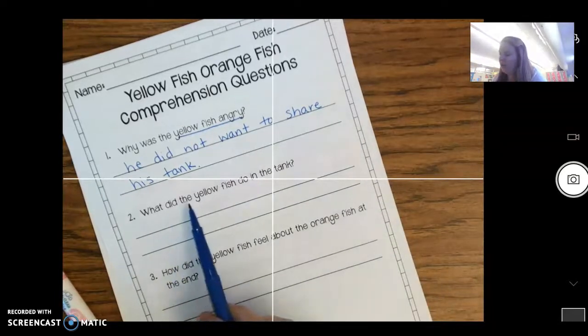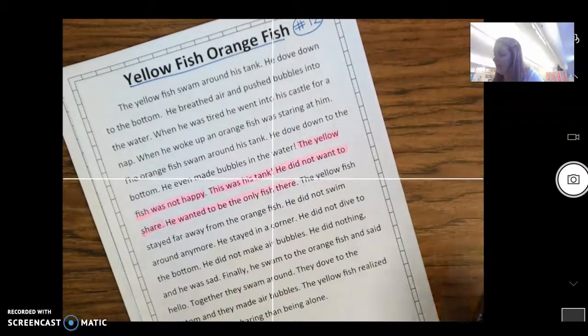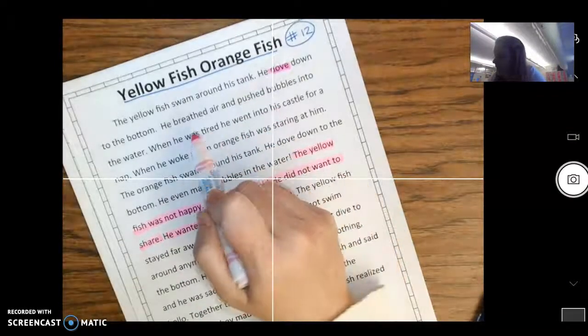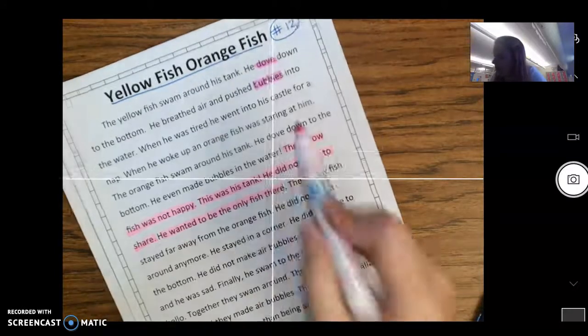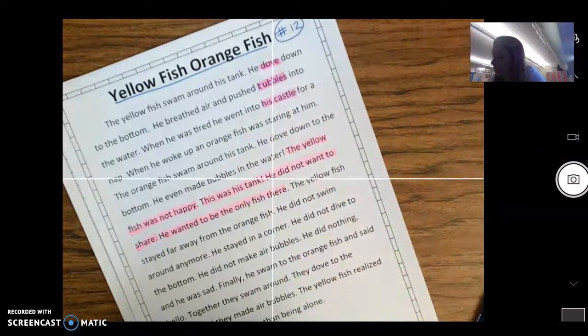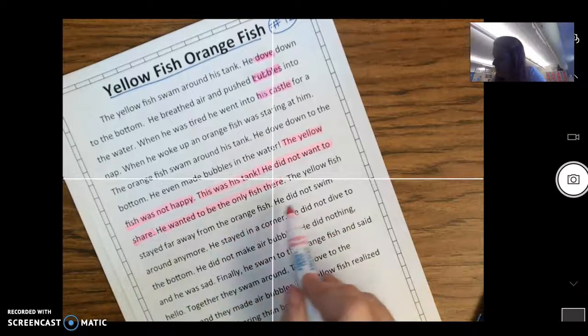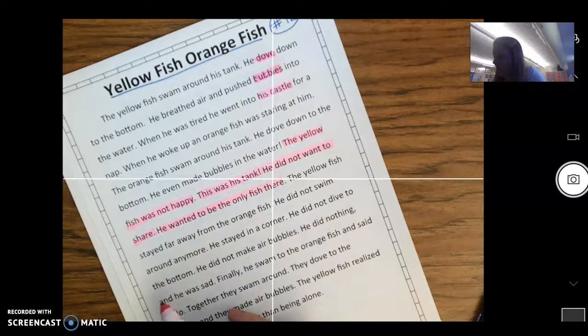Number 2, what did the yellow fish do in the tank? So what's something that he did in the tank? He dove, right? He made bubbles, right? He went in his castle. Those were things that he did. The yellow fish stayed away from the orange fish. He did not swim around anymore. He stayed in the corner. He did not dive to the bottom. He did not make air bubbles. He did nothing, and he was sad.